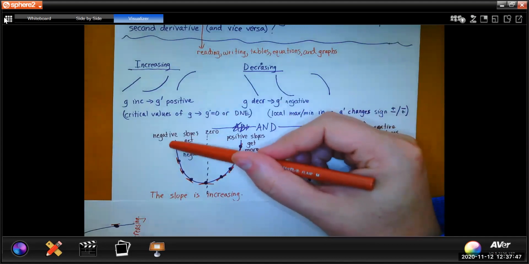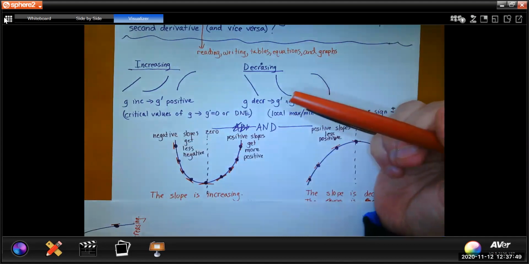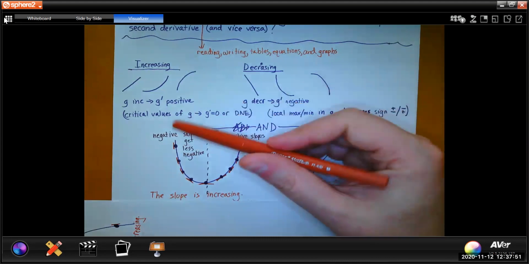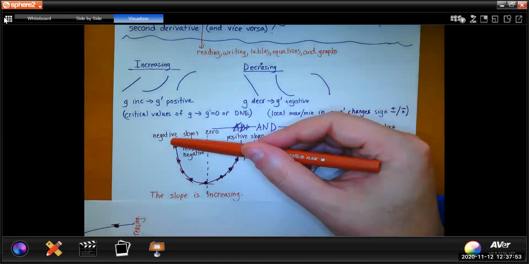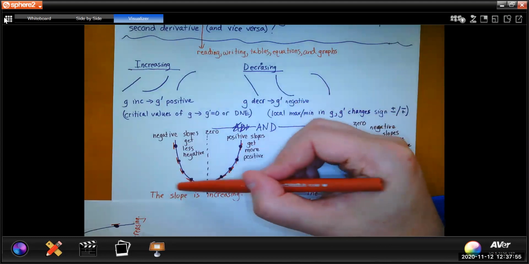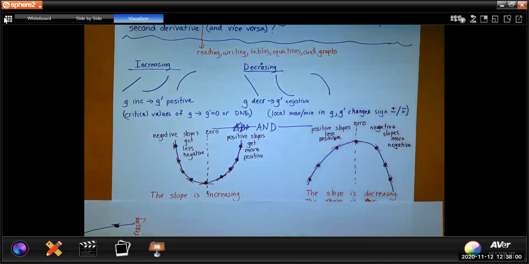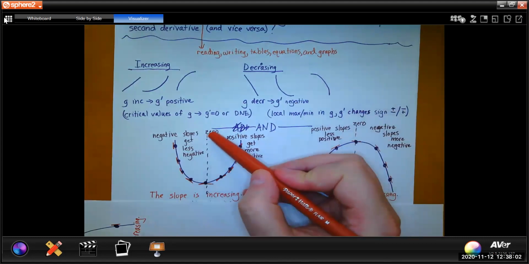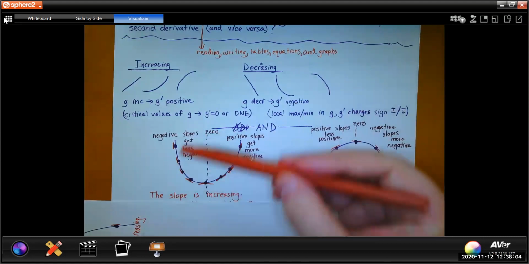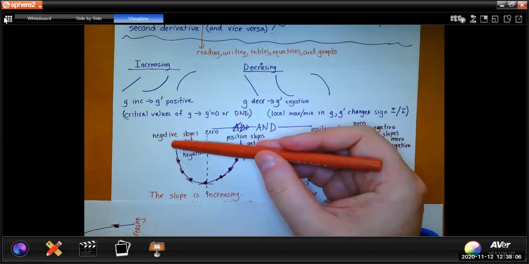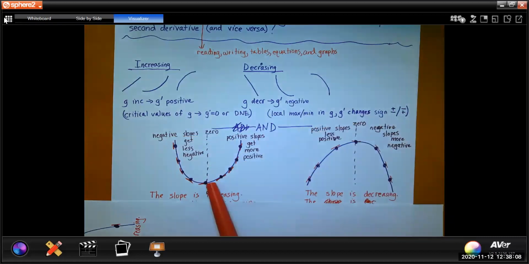Here we have a really large magnitude negative number, like say -10. And then as we have points going this way, we have a less negative slope, closer to 0. That means we're increasing. So we're increasing from very negative to less negative. And then we're increasing, going from less positive to more positive.